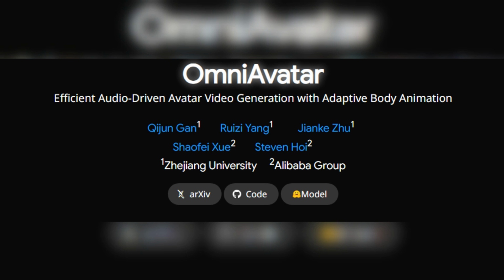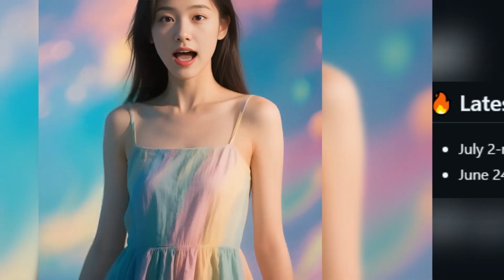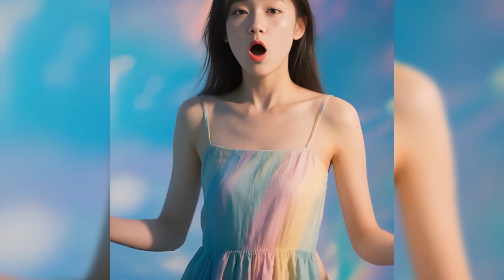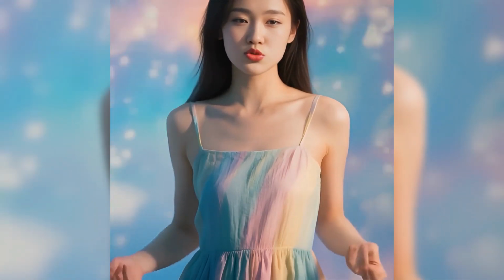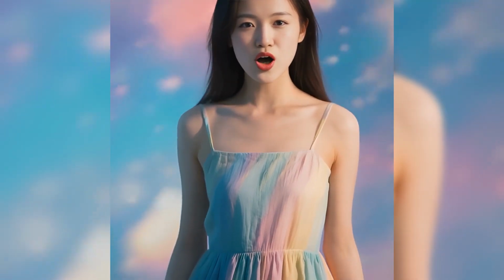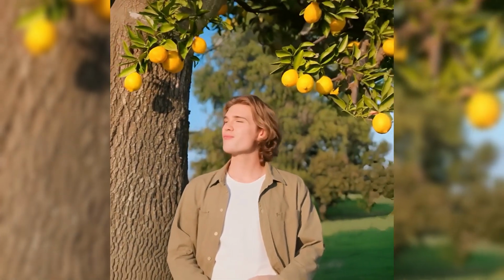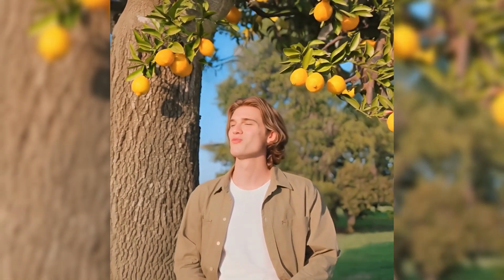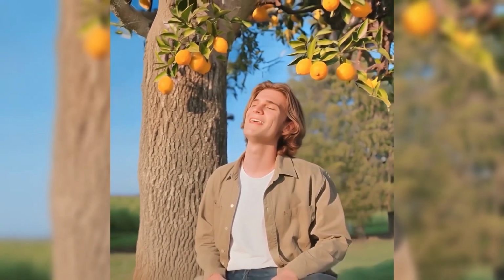OmniAvatar is an open-source project co-developed by Zhejiang University and Alibaba Group, released in June 2025. It is a cutting-edge, audio-driven, full-body digital human generation model that produces natural, expressive virtual human videos using just a single reference image, audio input, and optional text prompts. OmniAvatar represents a major leap forward in digital human technology with its high-fidelity lip-sync, full-body motion generation, and scene-aware interaction.